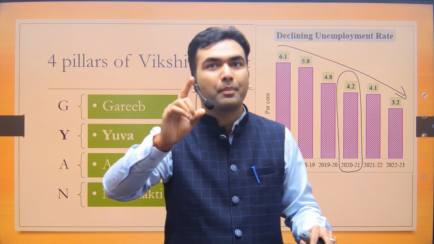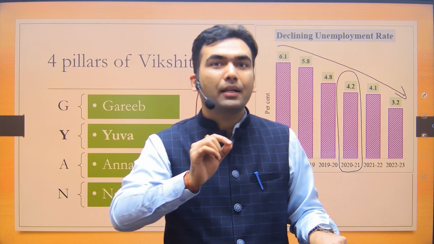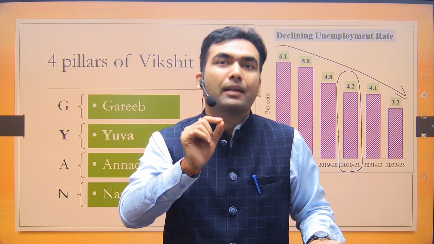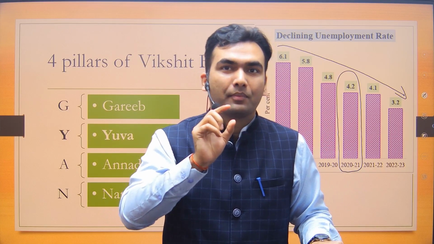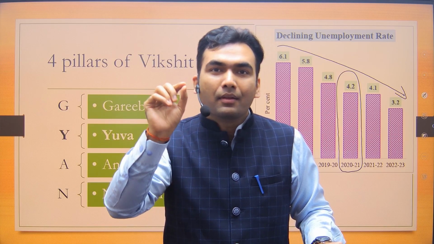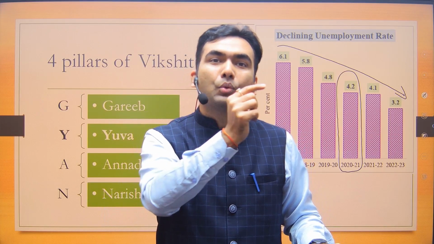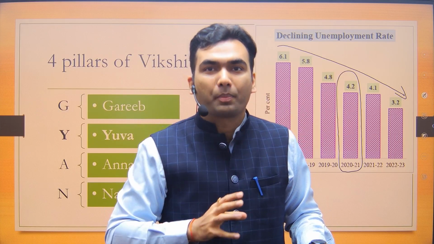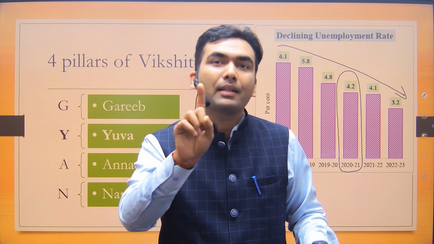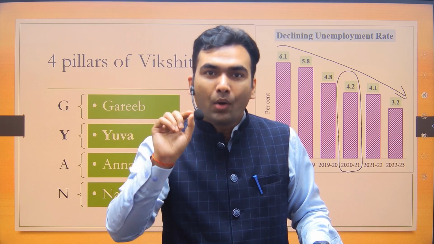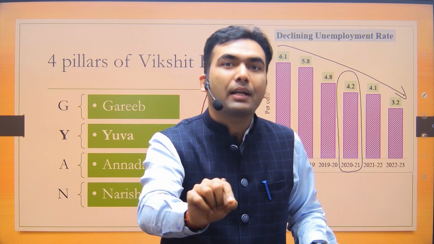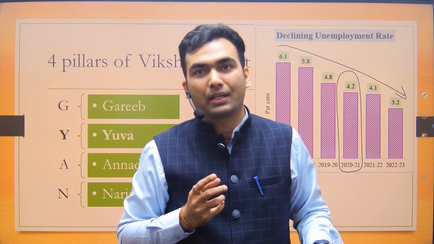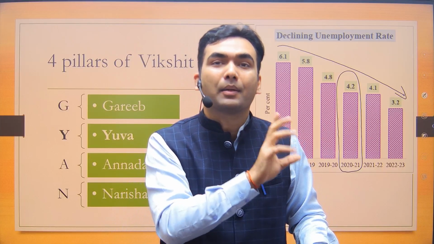In case of, say, LPG cylinder, earlier people were buying cylinders at a subsidized rate. The subsidy was being transferred to those companies like Indian Oil Corporation. Now what is happening is that people are buying cylinders at the market rate, and the government is paying subsidy directly to the people who are the beneficiaries, not to the oil marketing companies.